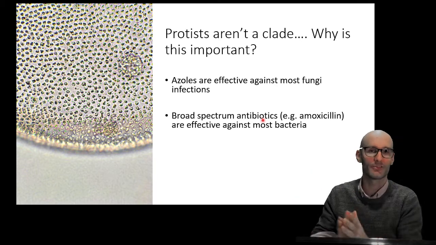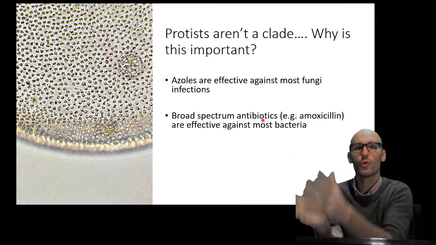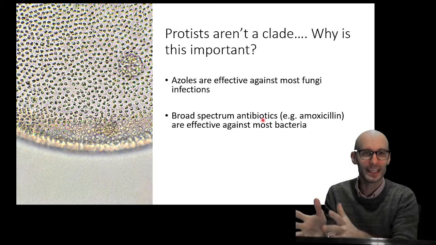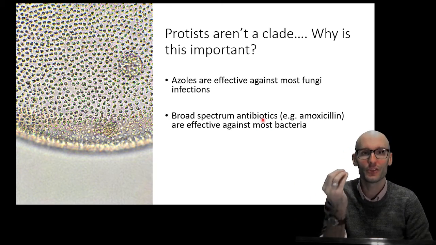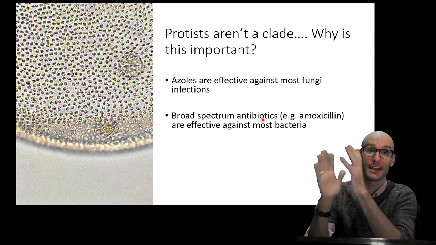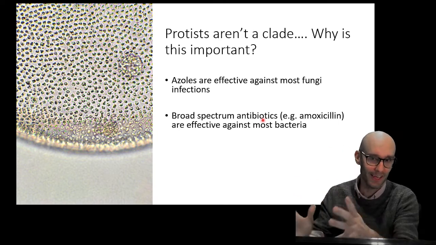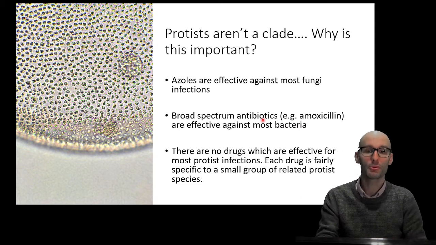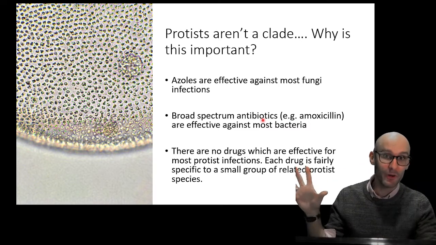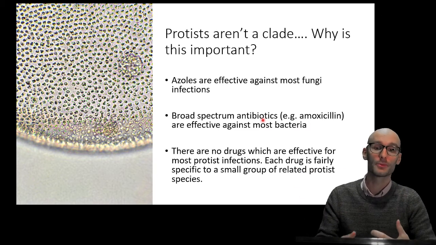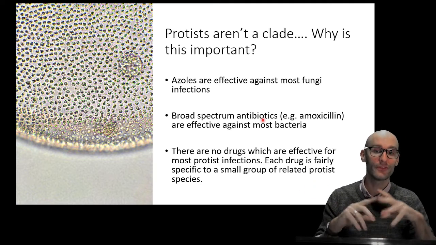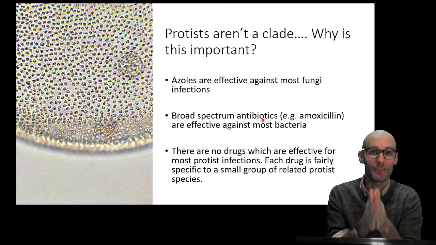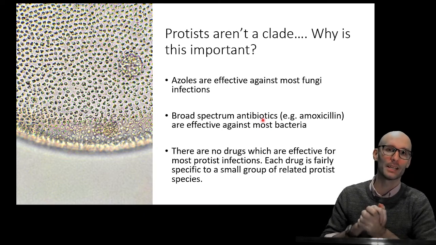Same with fungus, right? Because they're a clade, they're all genetically descended from each other and all related to each other, and so they have these unique molecular things that identify them as a unique thing, fungus. Protists are everywhere. So there are no drugs which are effective for all protist infections. Each drug is fairly specific to a very, very small group of related protist species.